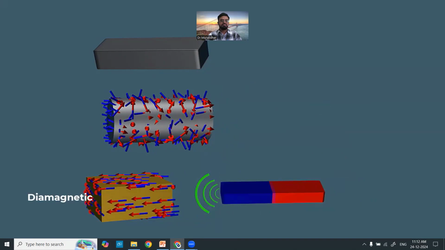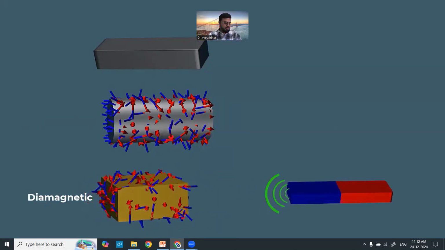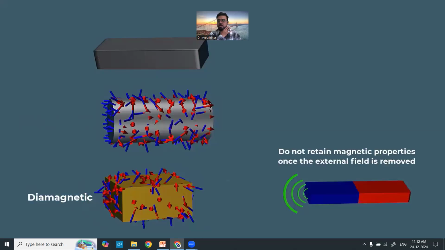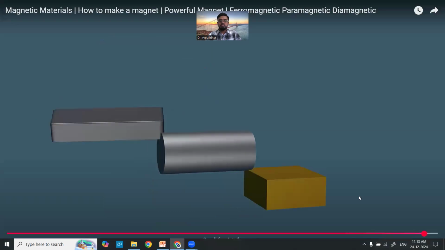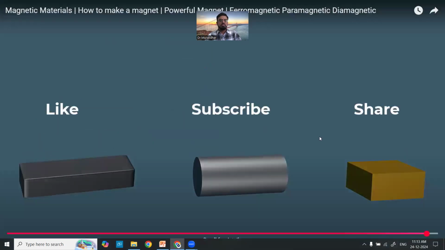This repulsion arises from the way electrons within their atoms respond to an external magnetic field. Diamagnetic materials do not retain magnetic properties once the external field is removed. Common examples include copper, gold, and water. I hope this explanation helps you understand more about magnetic materials.